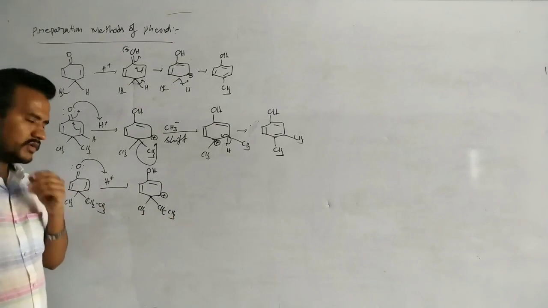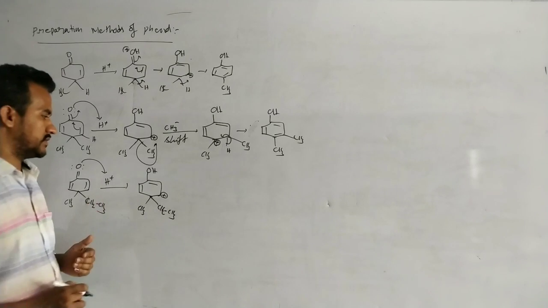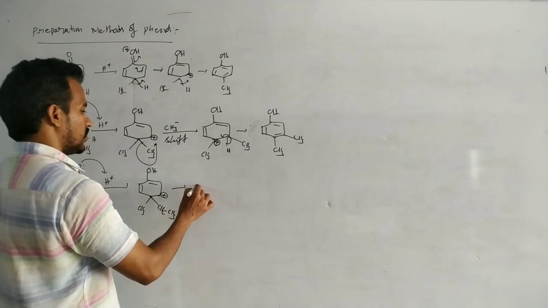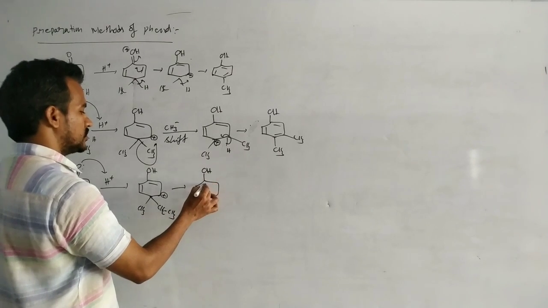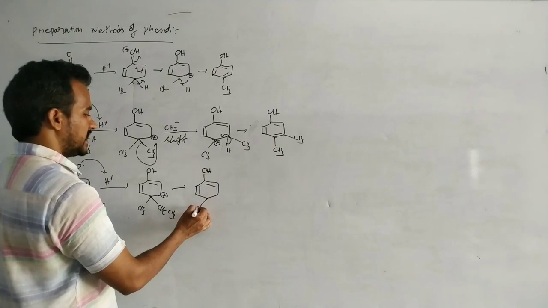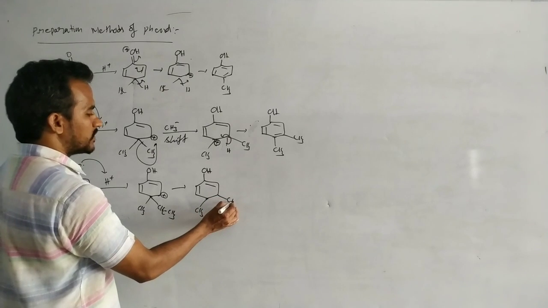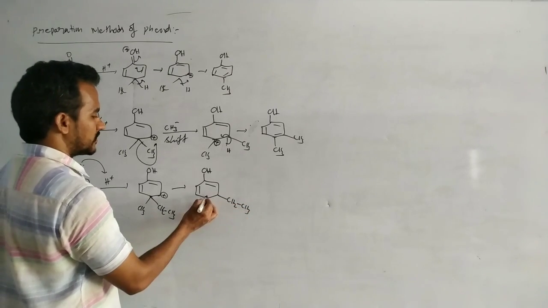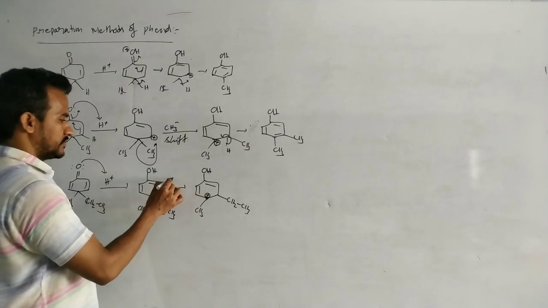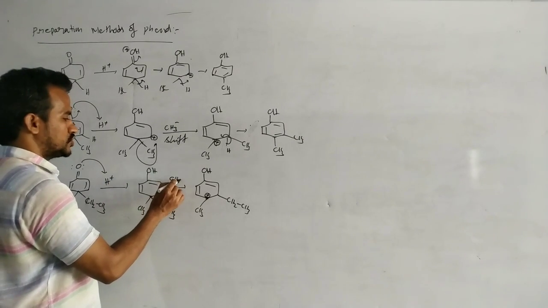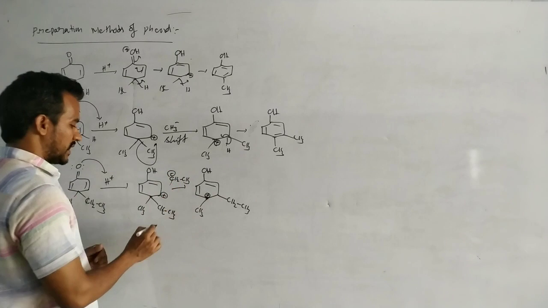Between these two, one group must be migrated. If ethyl is migrated, CH2CH3 migrated, this is the carbocation.